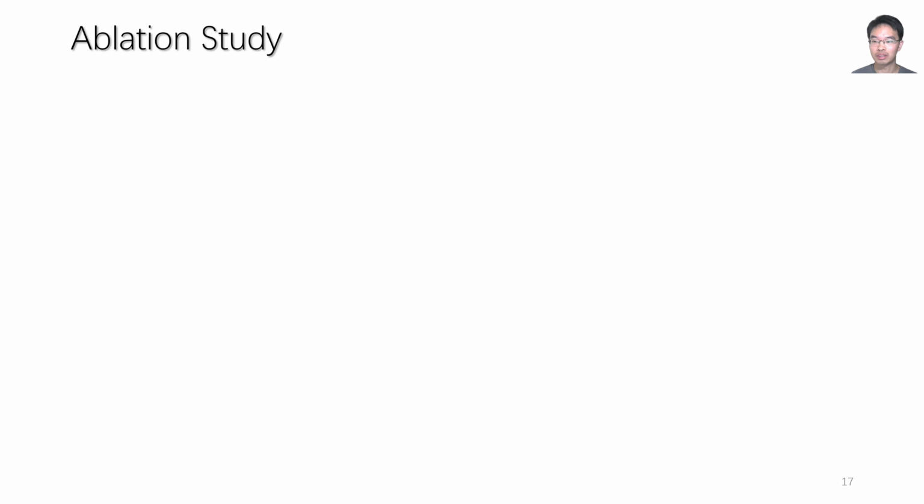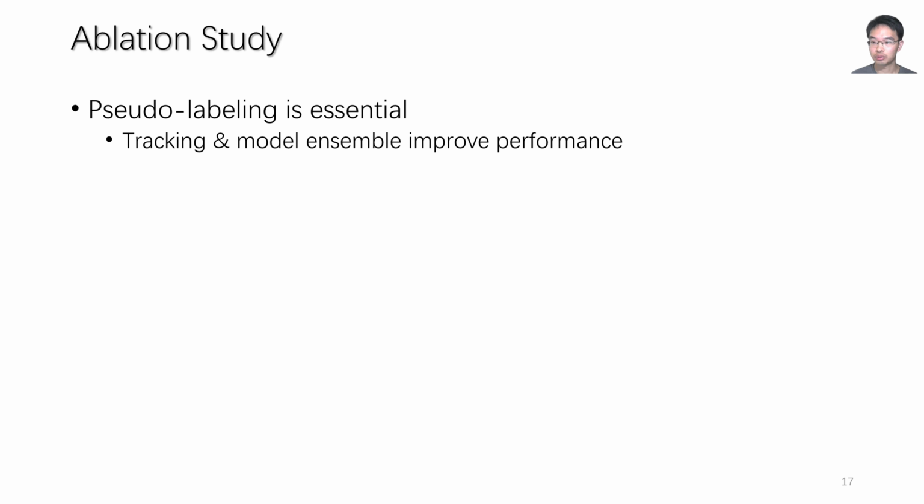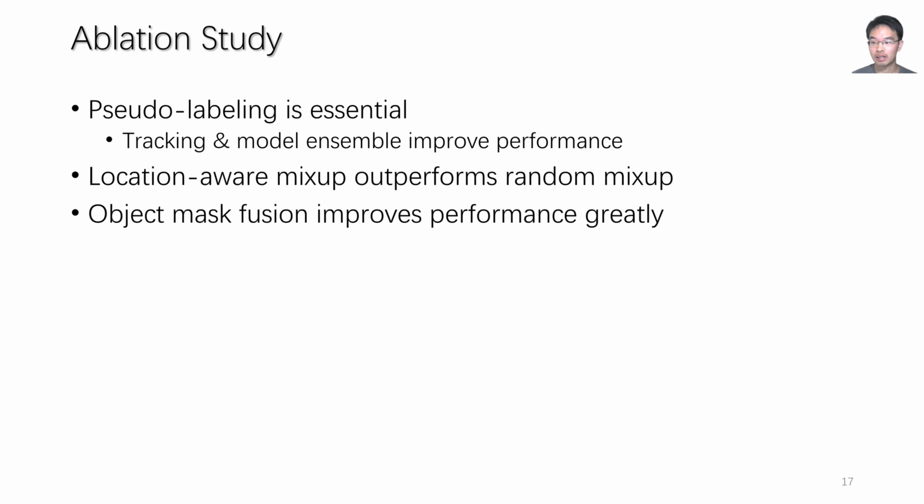Among the different components of our framework, the pseudo-labeling process is the starting point and the basis of other components. Both the tracking and model ensemble contribute to the performance. Location-aware mix-up and object mask fusion are possible only because they exploit the unique features of scene adaptation. They are both beneficial. Object mask fusion improves the performance greatly. Please read our paper and the supplementary material for more ablation study results.